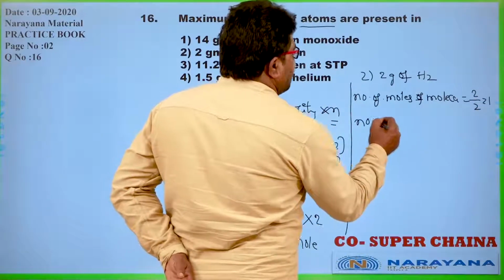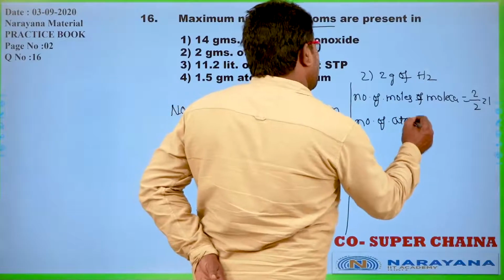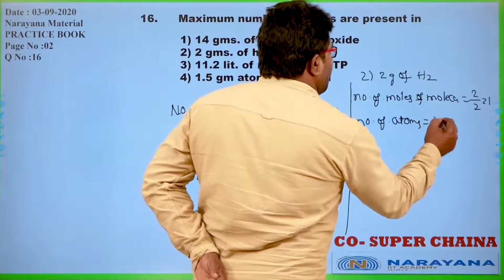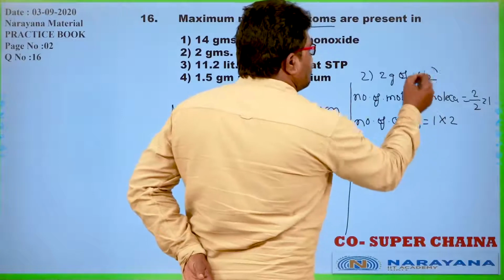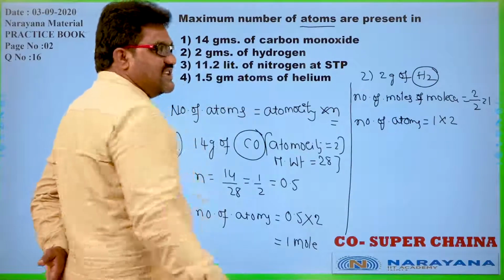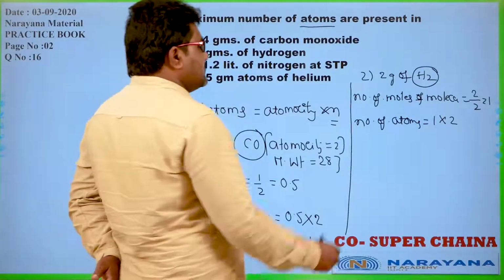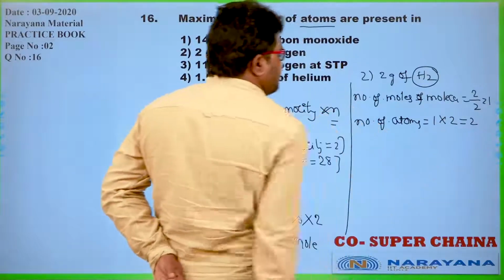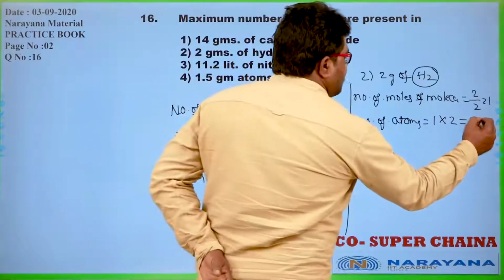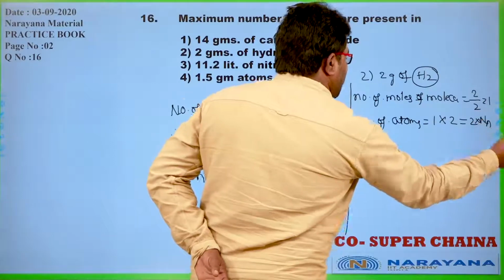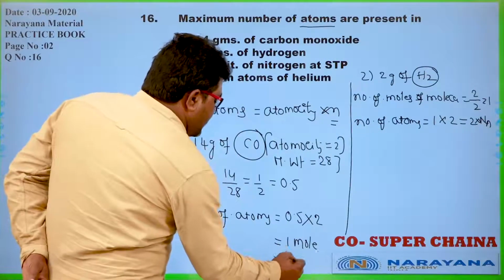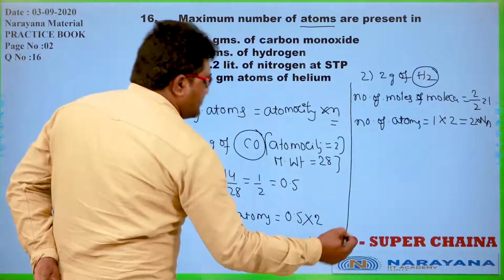So how can we find the number of atoms here? 1 into atomicity 2. Atomicity is equal to 2, so 2 atoms are there in each molecule. So 2 moles of atoms are there, that means 2 into Avogadro number atoms.